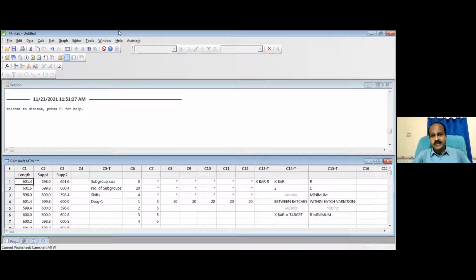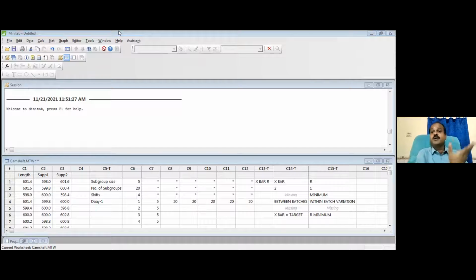Please note, you might think you take only 5 samples, and how can the 5 samples take care of the entire quality? 5 samples represent the parts you produced throughout the shift. Am I right? This statement will hold good only when you keep the within batch variation under control. If within batch variation is not under control, your sample will say something and reality will be something else.